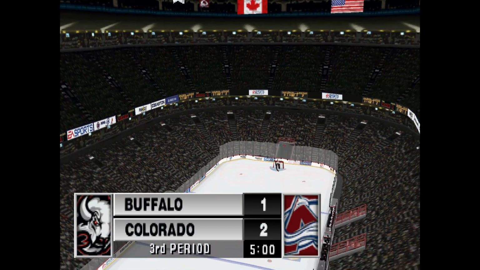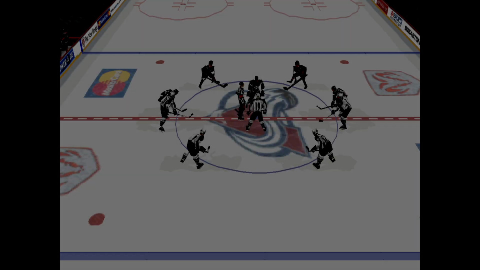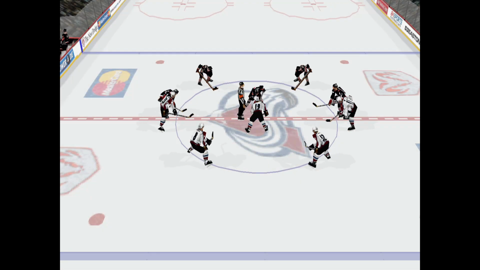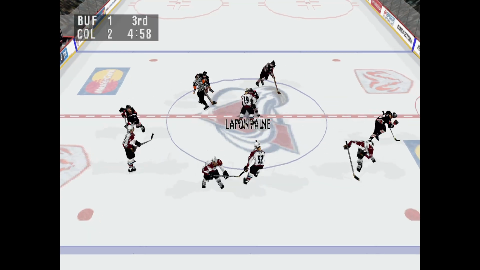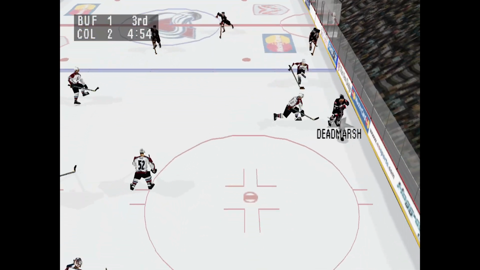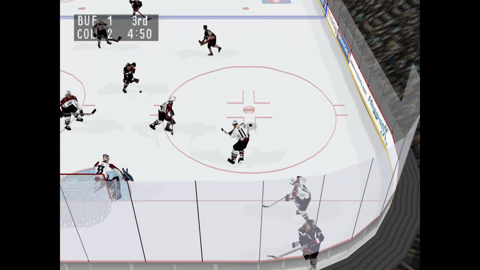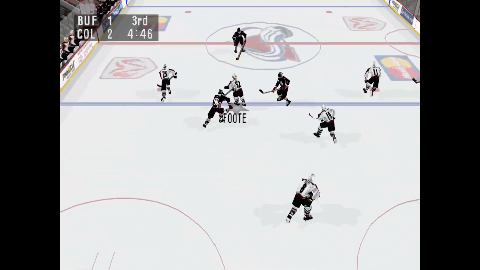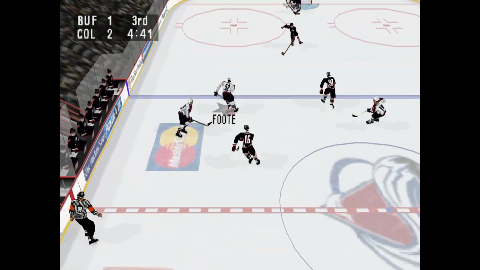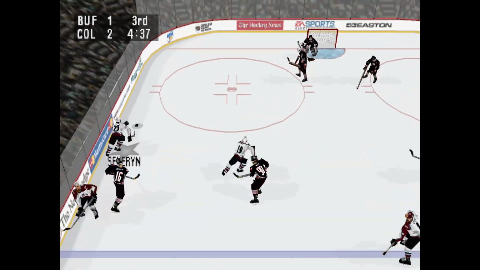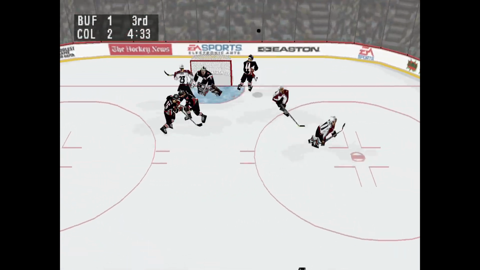Time now for the third period, and this game's been a beauty. As ever, the final frame should be a dandy. The teams line up for the face-off. LaFontaine gets possession off the draw. He's checked. Deadmarsh into the corner to LaFontaine.